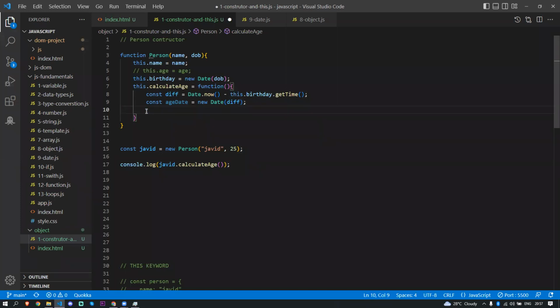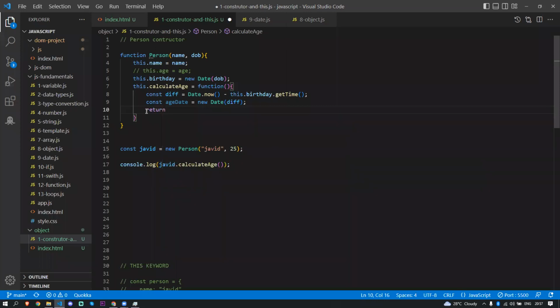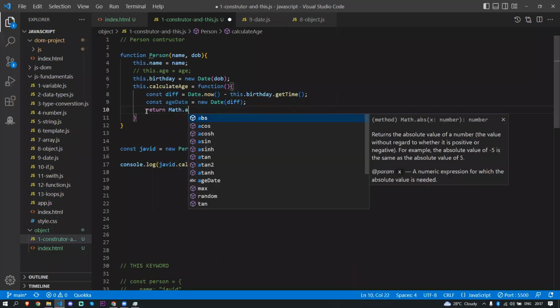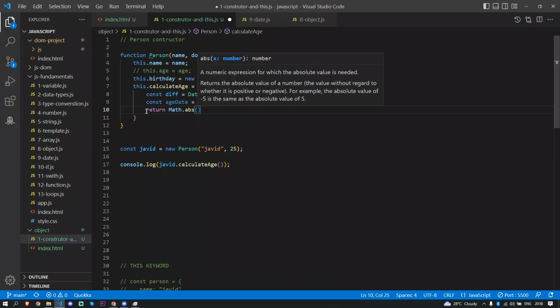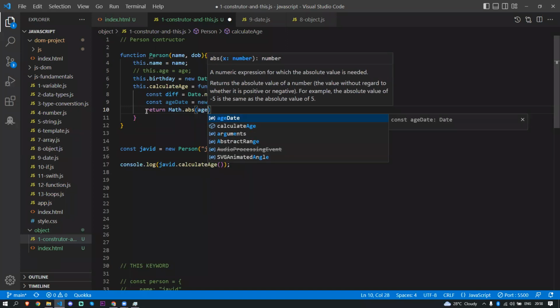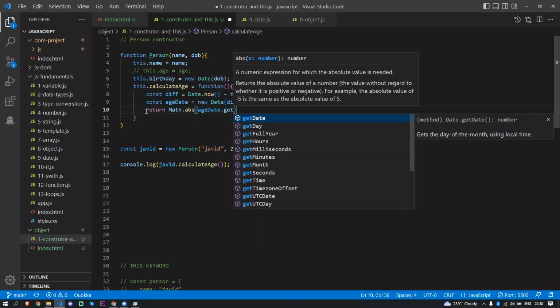So this method is going to return, I'm going to use Math.abs here. If it has any kind of decimal, I don't want the decimal. Okay, I'm just going to use absolute. So age date dot get full, you want to get UTC full year here.